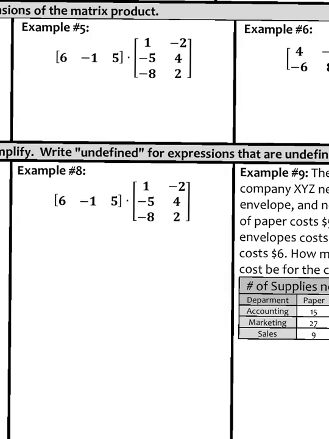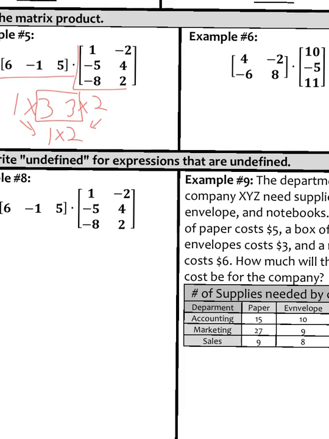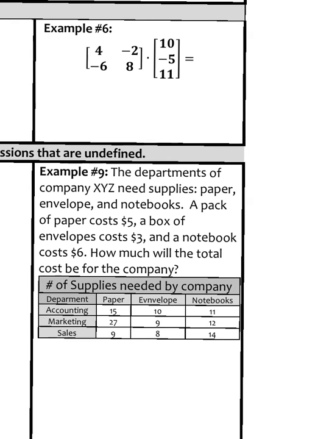So look at this one. First, write down the dimensions of the matrix, and then see what the answer matrix would be if I could multiply it. So 1 by 3, 3 by 2. Yes, I can multiply it, and my answer will be a 1 by 2 matrix. All right, let's try this one. 2 by 2, 3 by 1. Nope, I cannot. So we would just write undefined.